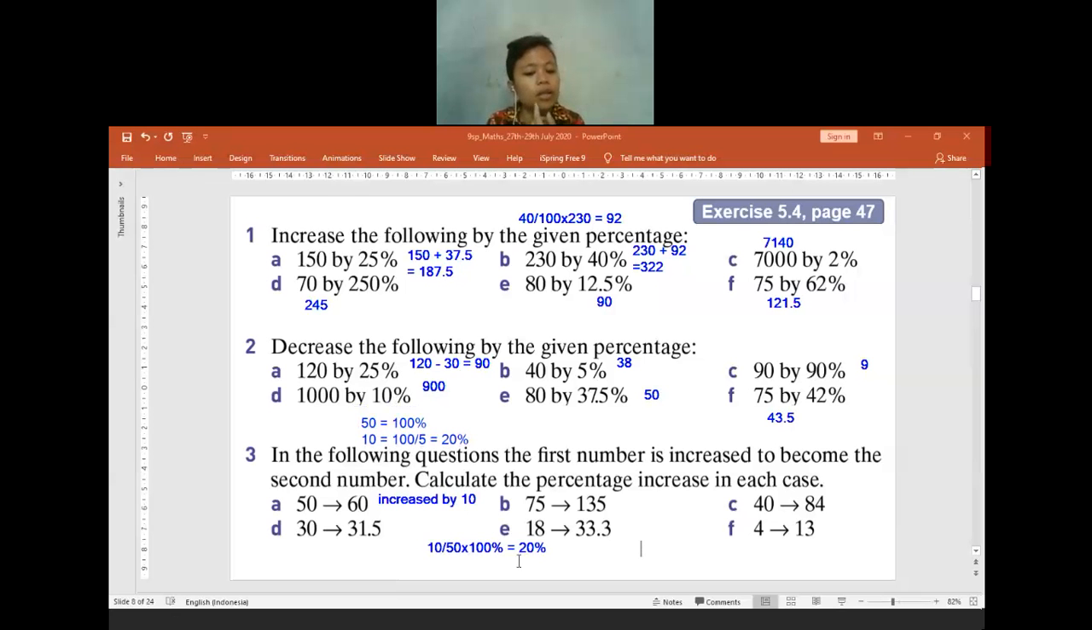I will repeat again. No? For sure? Okay. If you have no confusion, then I will move to question B. 75 into 135. How many percent is the percentage increase? You can check how much the number is increased by first.